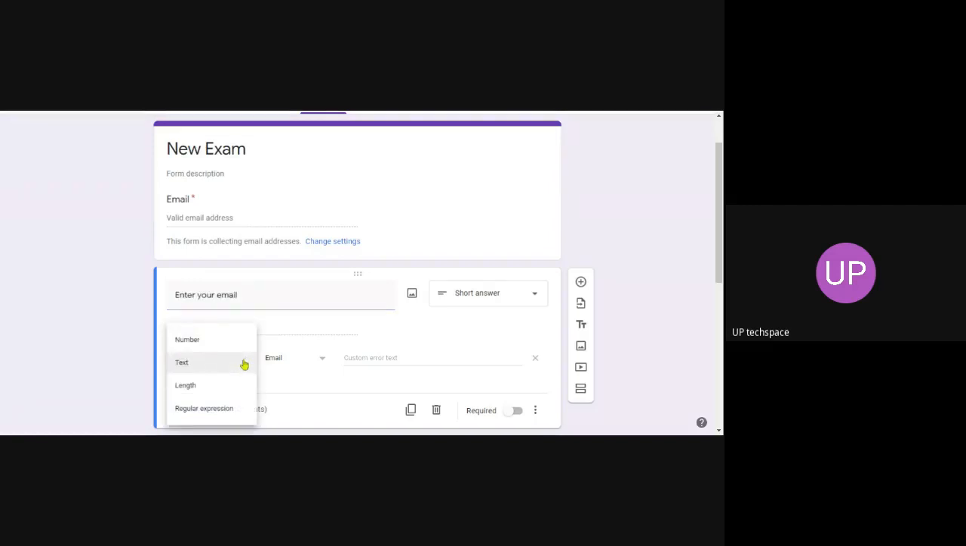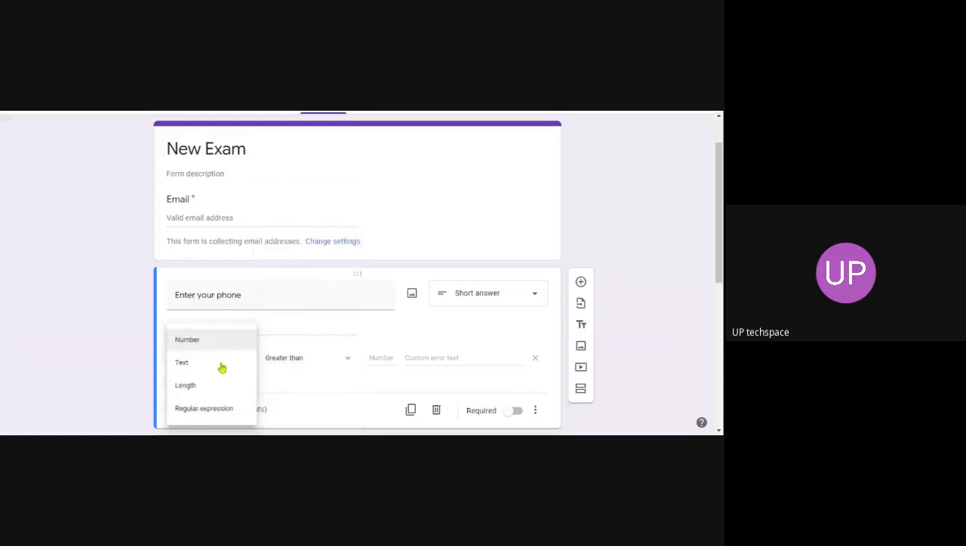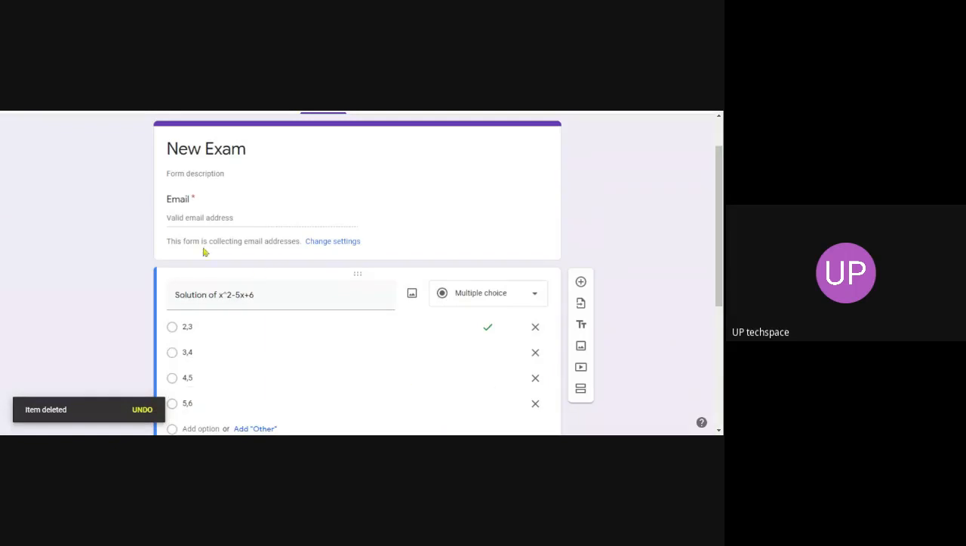You can also do the same thing. Say, suppose you are given a question like enter your phone number. So the student should enter a phone number itself. So enter phone number. You can say that this is a number which is greater than whole number, or you can say this is a text contains phone number, or text contains length. You can say a character 10 length. So you can also response validate whether people are entering an email or not.